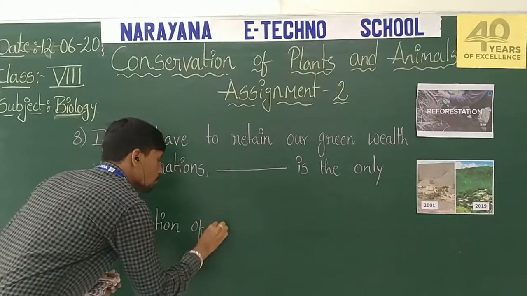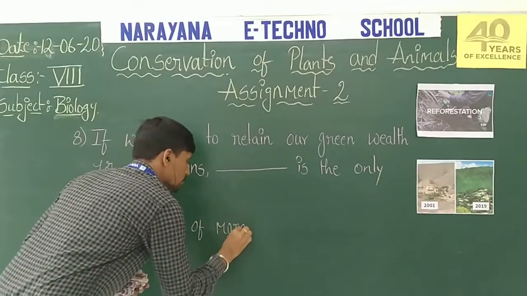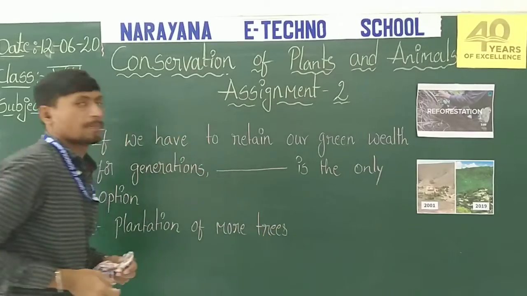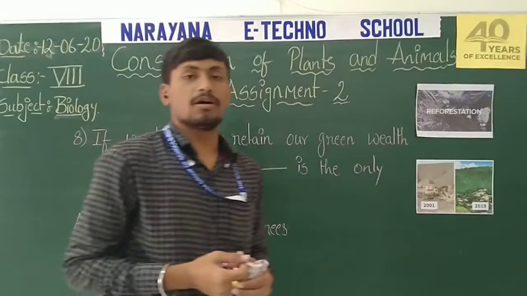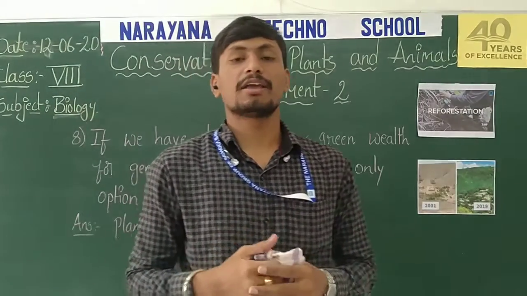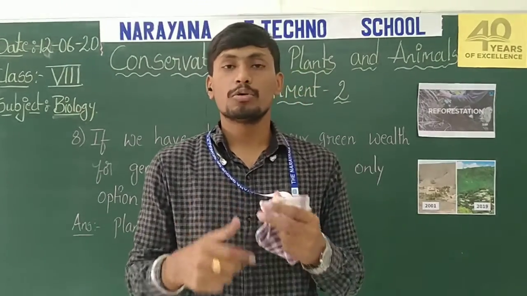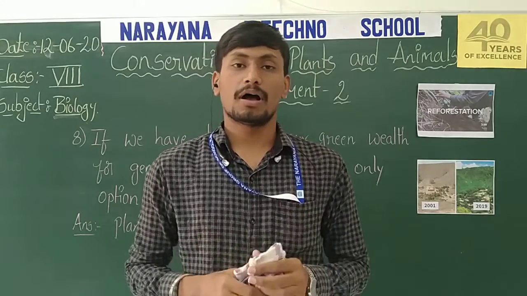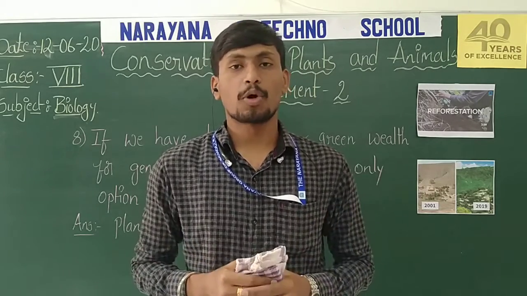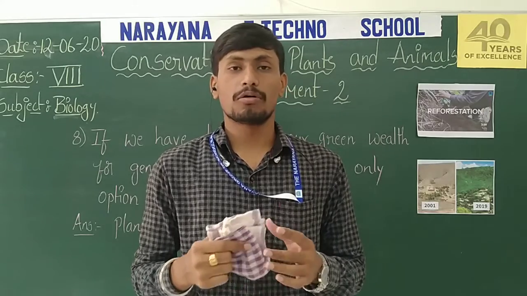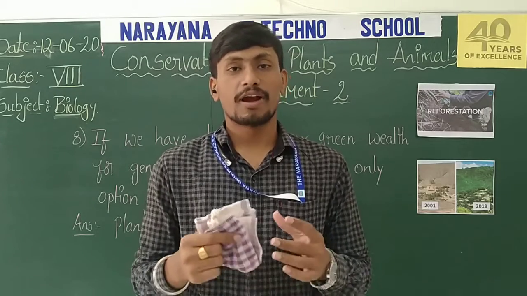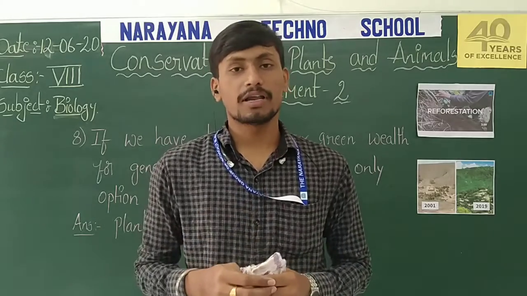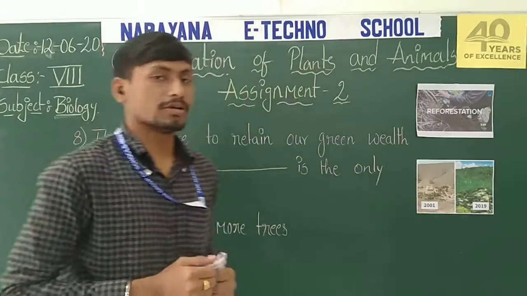In this aspect, the Indian government and state governments have taken many steps to increase the forest area through schemes and programs like Van Mahotsav, Go Green Day and Environment Day.